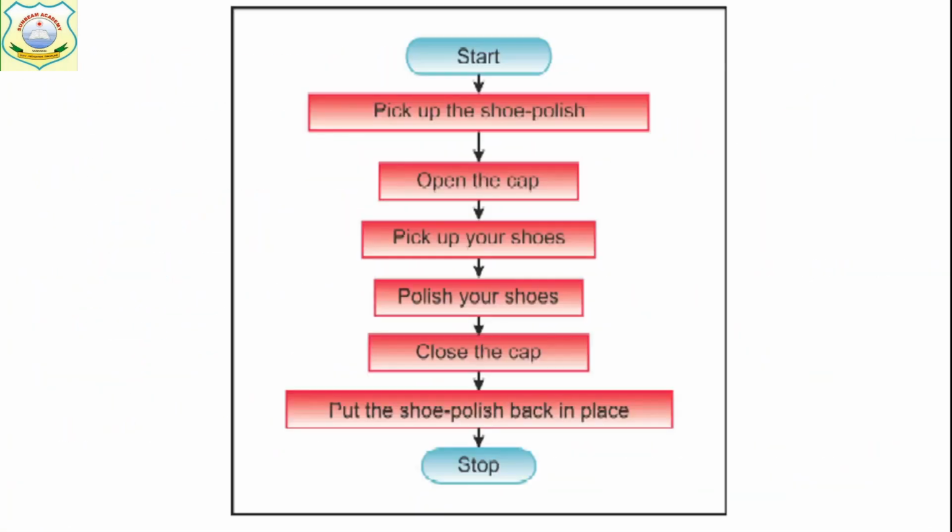So all the steps should be written in rectangles: pick up the shoe polish, open the cap, pick up your shoes, polish your shoes, close the cap, put the shoe polish back in its place. And the arrowhead shows the flow from top to bottom. This is the flowchart for polishing shoes.